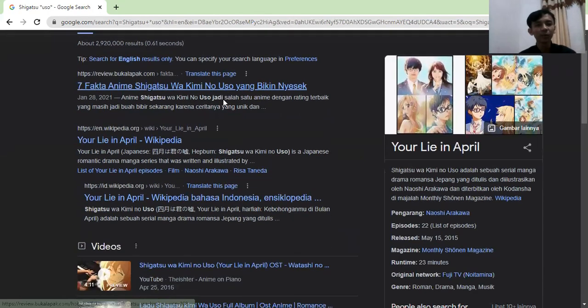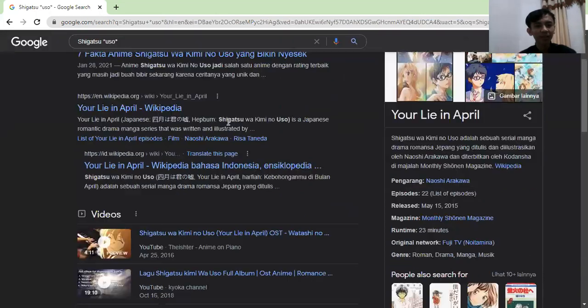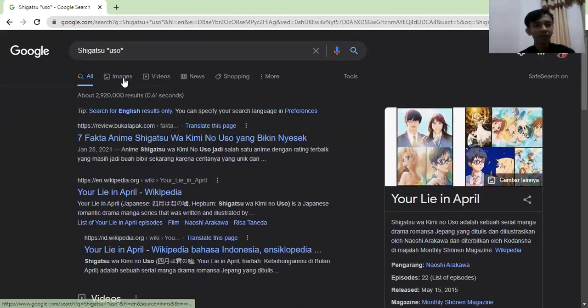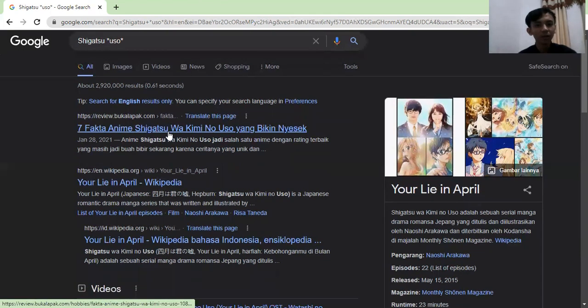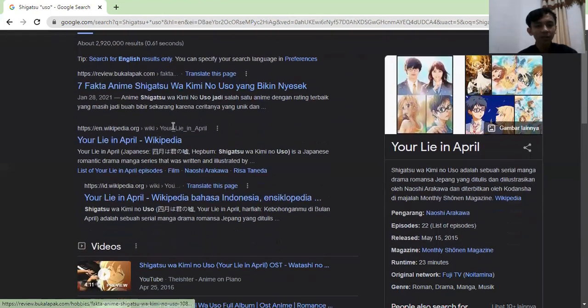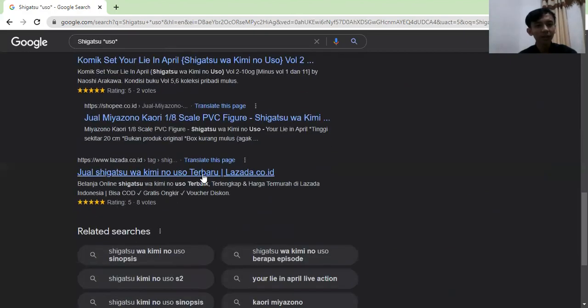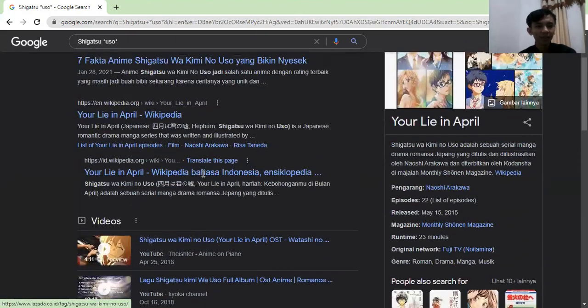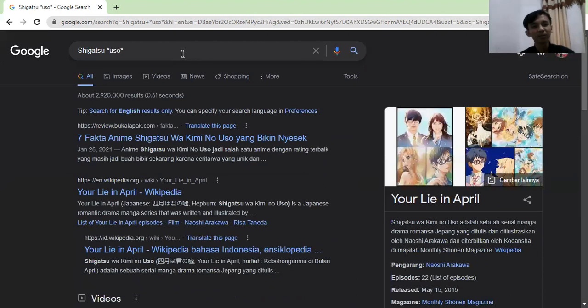So you can see that even if you don't remember the title of the film, you can use the star sign to make Google search the film itself.